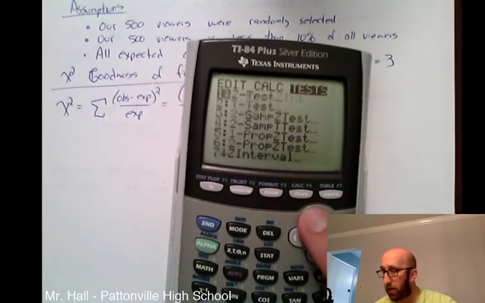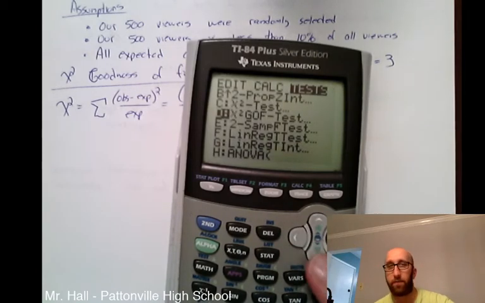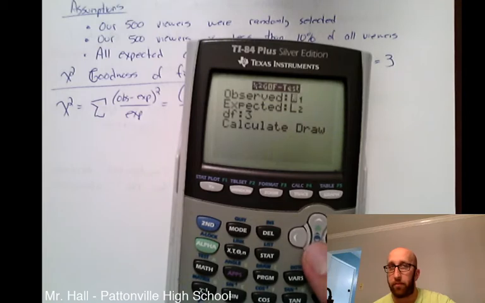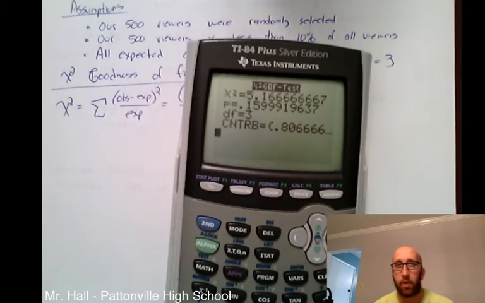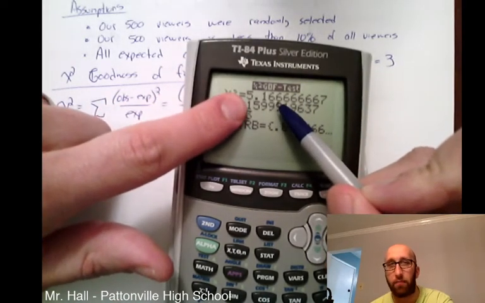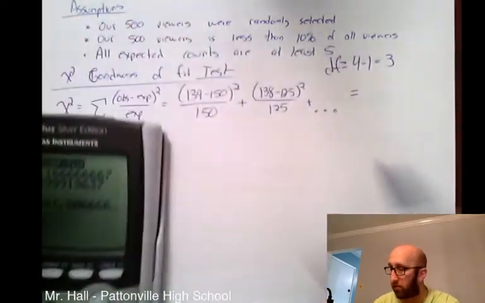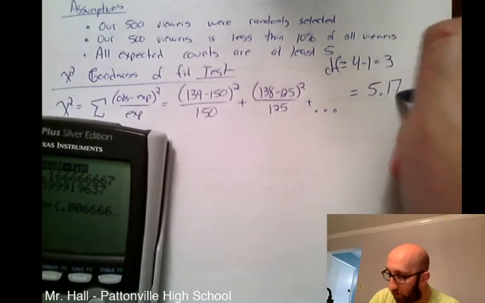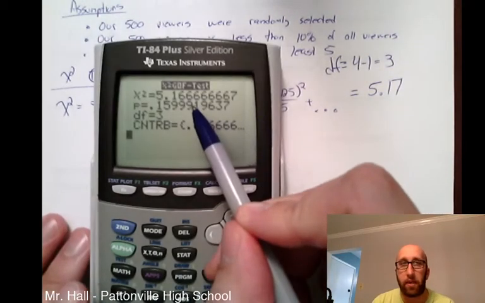So now when I go to the chi-squared test, goodness of fit, I have the observed, I have the expected, degrees of freedom of 3. We can now calculate. So what I get is a chi-squared test statistic of 5.16, or we can round that to 5.17. It's going to give you your p-value.